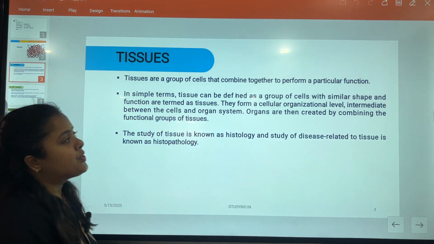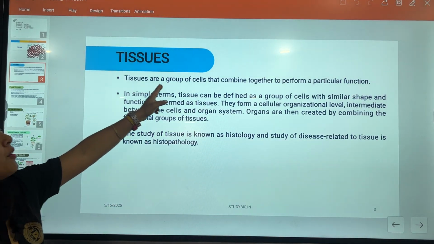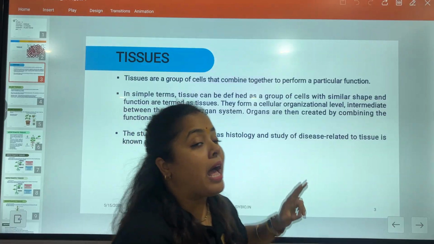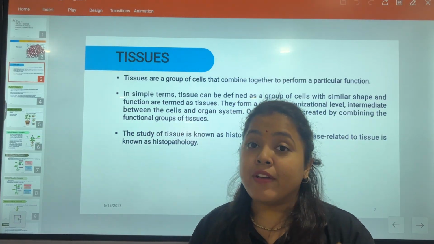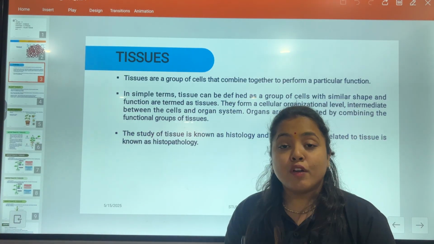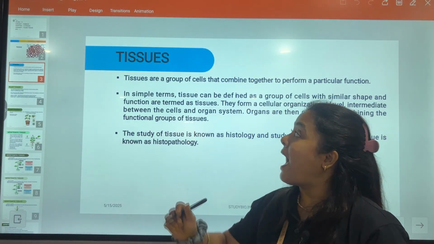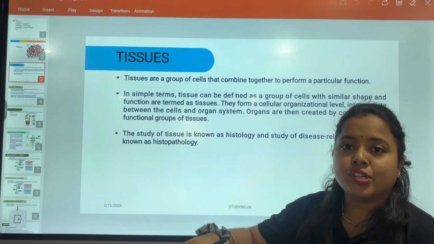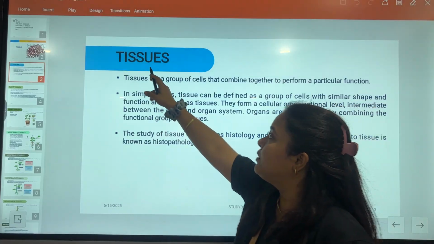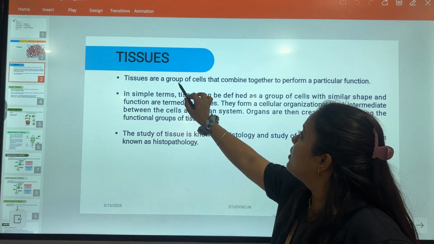See, this is the next slide. Here the definition of tissue is written. Tissues are a group of cells that combine together and perform a particular function. Whenever there is a group of cells which are similar or the same as one another and they also perform the same function, that group of cells is called tissue. Okay? Group of cells.